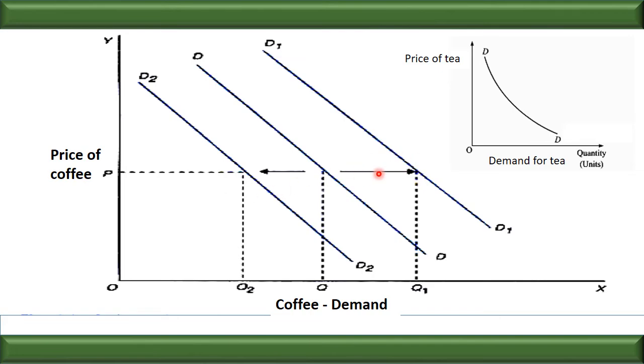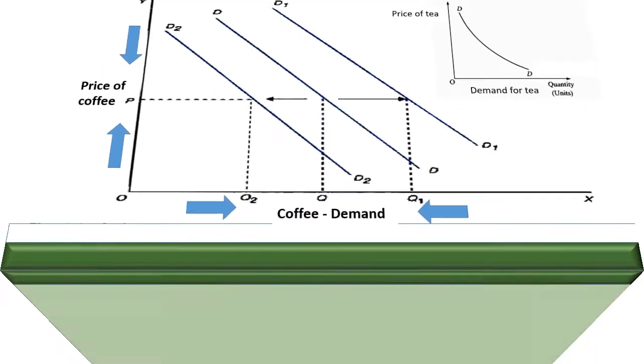So this is one of the factors which can affect the demand for the commodity. Here we can say, because of the increase in the price of tea, there is an increase in the demand for coffee. So which type of relationship exists over here? We see the direct relationship. That happens in the case of substitute goods. Here we can see price and demand.